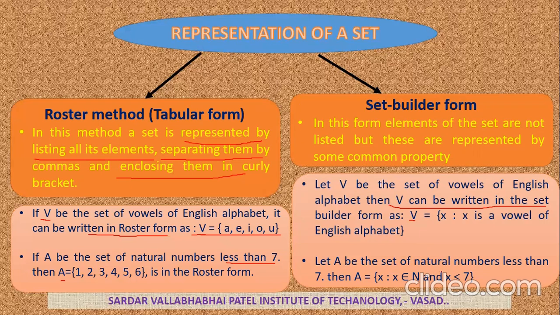Mathematically we write x < 7. So this is the set builder form. Again, there are two forms of representation of a set. One is the roster method, that means the tabular form, and the other is the set builder form.